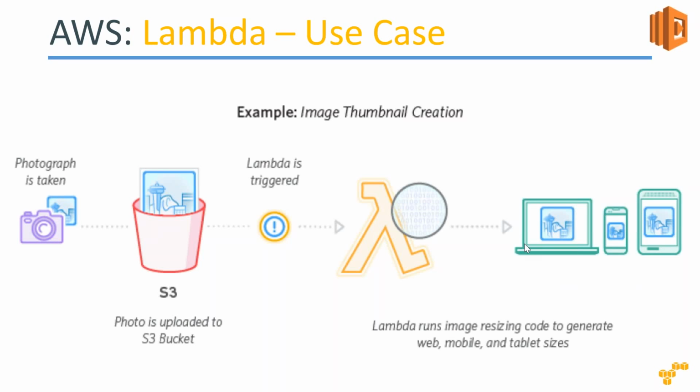So this is one of the common use cases for Lambda, where a picture is taken and it is uploaded to an S3 bucket, and every single upload of an object will trigger a notification, and that notification will be sent to a Lambda function, and this Lambda function can resize that image or generate thumbnails for your mobile or web application or tablet sizes. And it can also do object recognition.